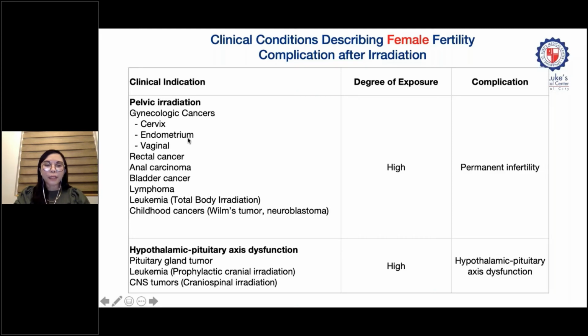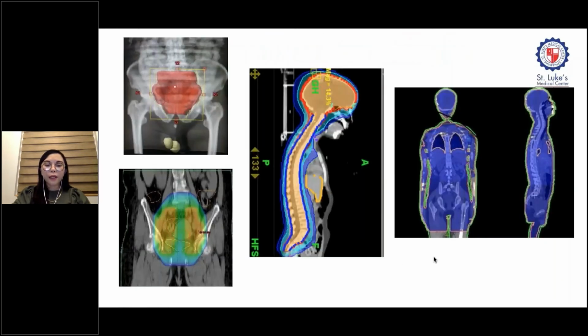And the most common indication is for gynecologic cancers like cervical and endometrial cancers. So like the testis, since the ovary is also very sensitive to radiation, almost all may lead to permanent infertility. And also, like in males, for patients undergoing cranial irradiation, there's also a high possibility that hypothalamic pituitary dysfunction might occur. So here are examples of radiation therapy fields that may affect fertility.